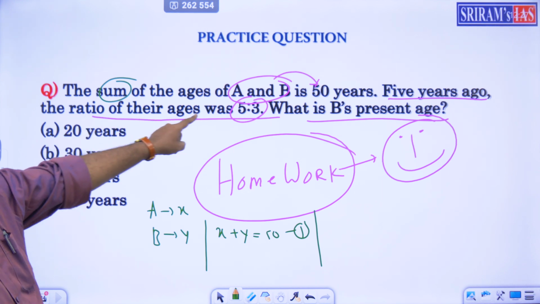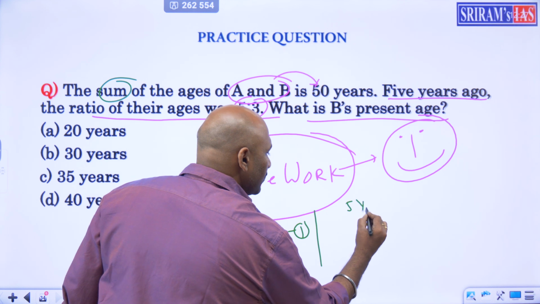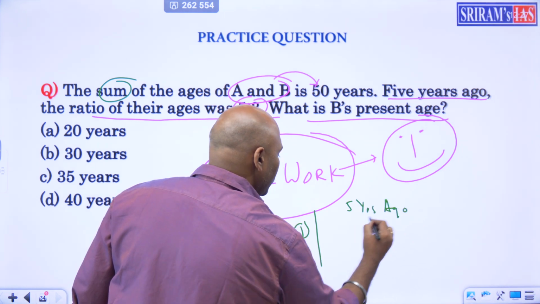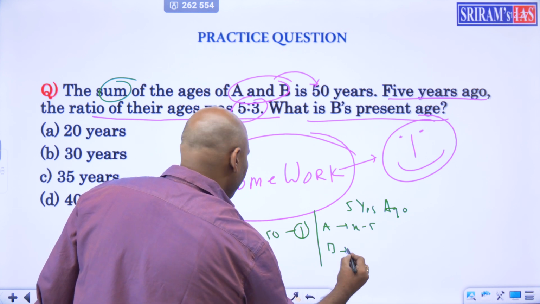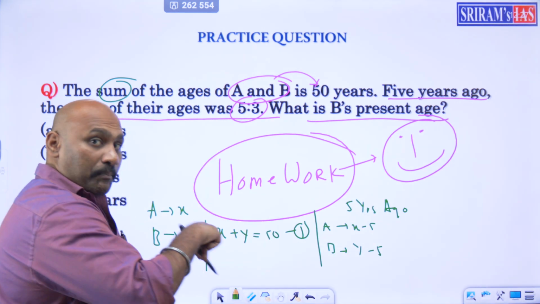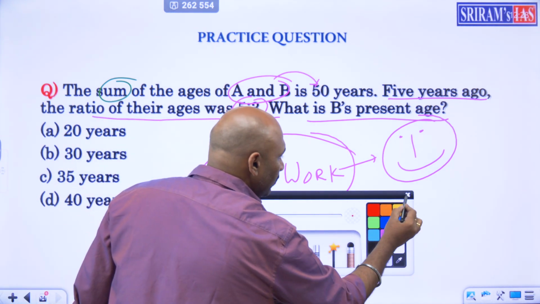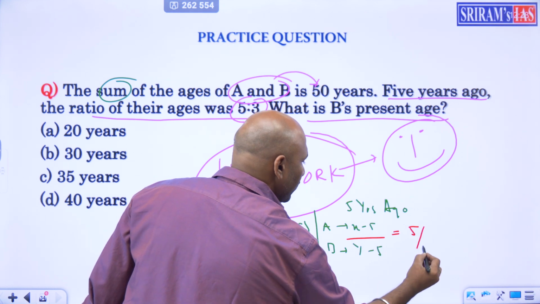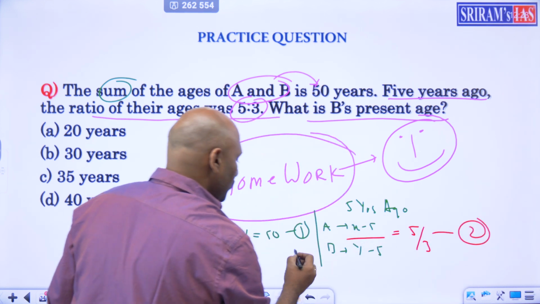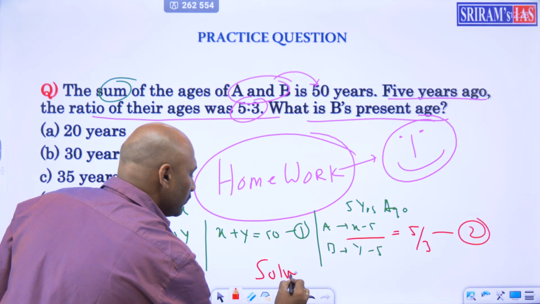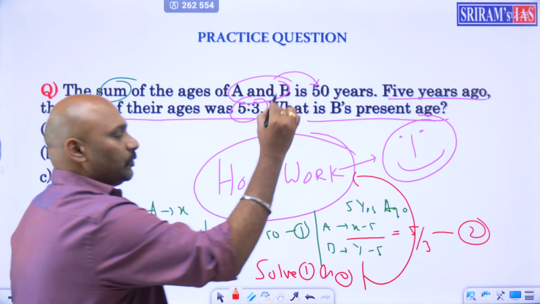5 years ago the ratio of the ages was 5:3. Since he said 5 years ago, A will be x minus 5, B will be y minus 5. Then their ratio is 5:3. So ratio is nothing but very simple. The ratio between them is 5/3. From here, now you have this, you will get the second equation. You have to solve 1 and 2 and then you do the homework.